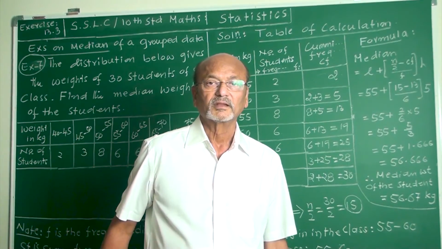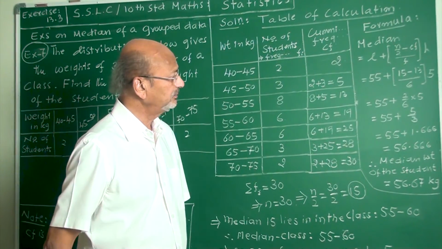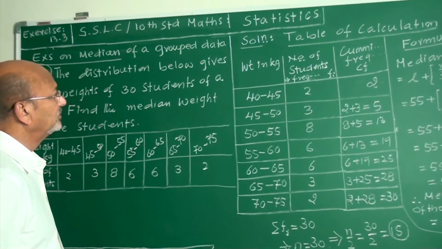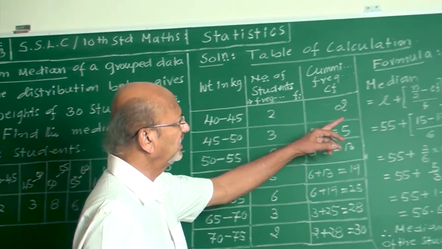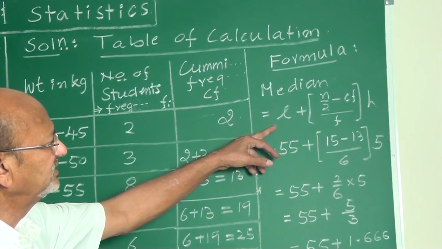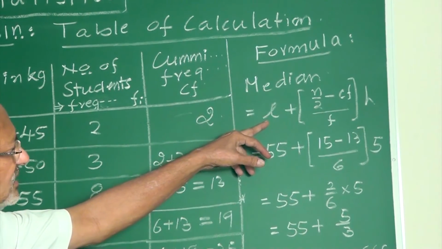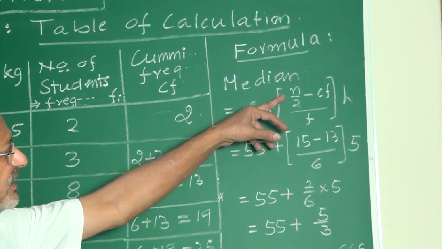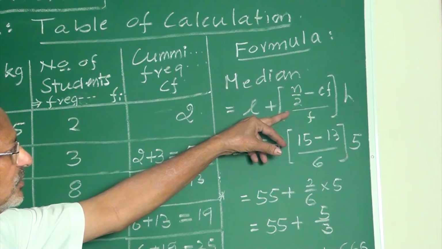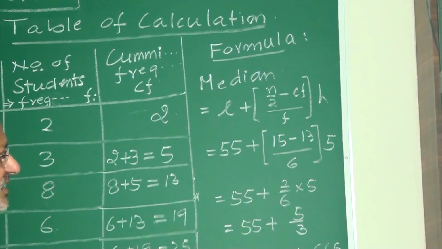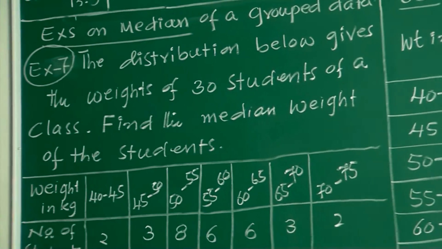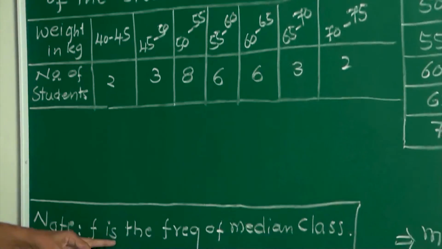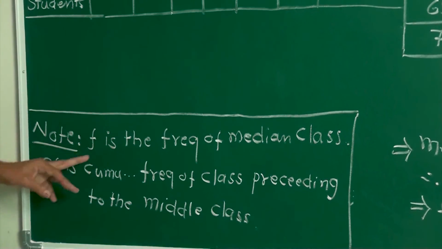Yes, my friends, the theory part of the median and this formula is explained. L is the lower limit, n is the number of observations, and you must know n by 2, F and CF. That is very important. F is the frequency of the median class.